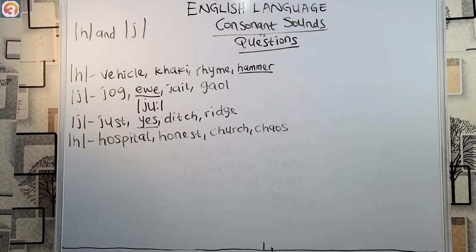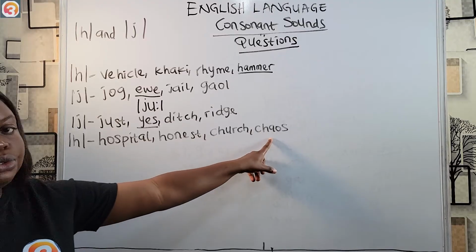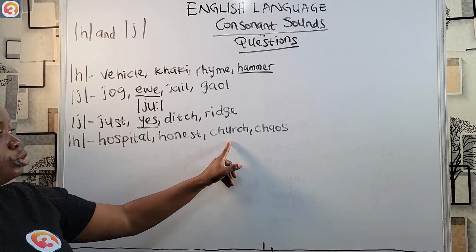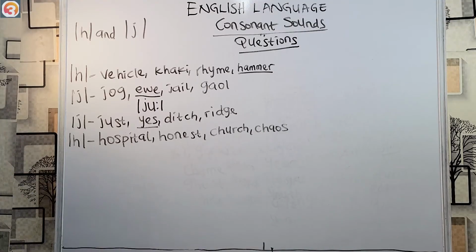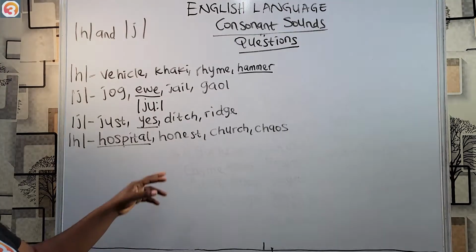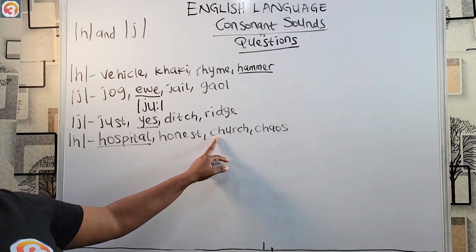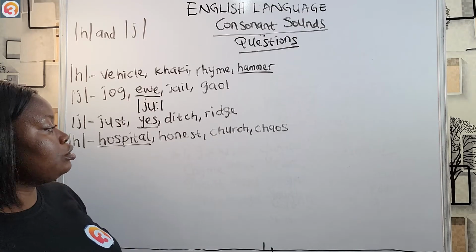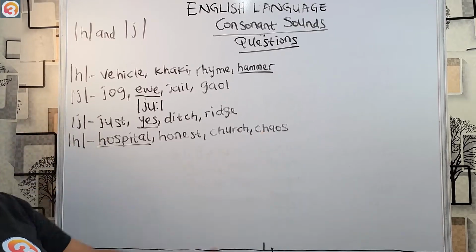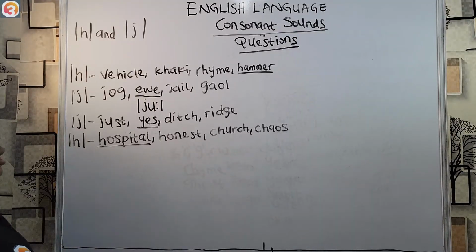Here we have to pronounce to get the right answer. Because if you check, there is H here, there is H here, there is H here, there is also H here. So here we have hospital, honest, church, chaos. Our answer here becomes hospital. In the word honest, the H is silent, it's not pronounced. In the word church, it combines with C to produce another consonant sound entirely, ch. Here, it also combines with C to produce the K sound. So our answer here becomes hospital. The others do not contain the sound.